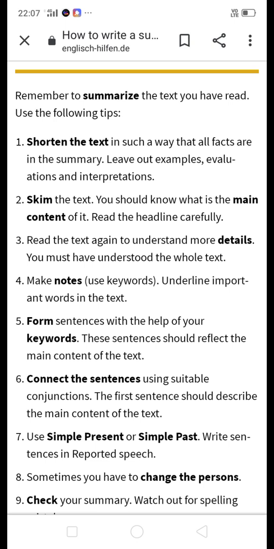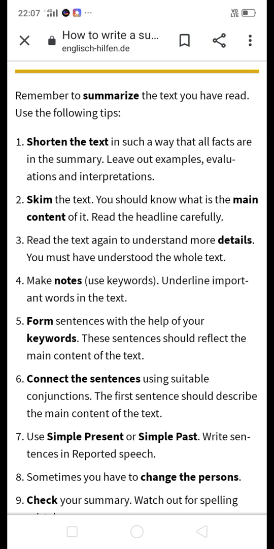If you write in your own words, you can use complex sentences, with conjunctions, or you can use compound sentences. With the help of these you can write in a short way. Now see, some tips are given here.